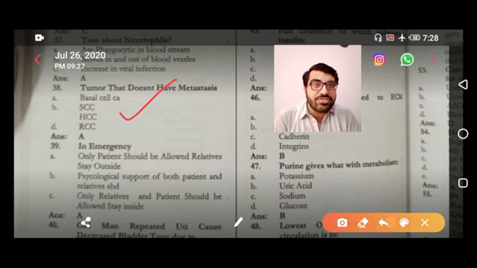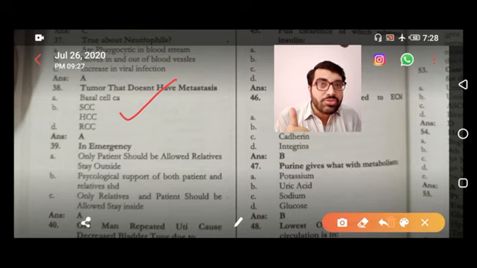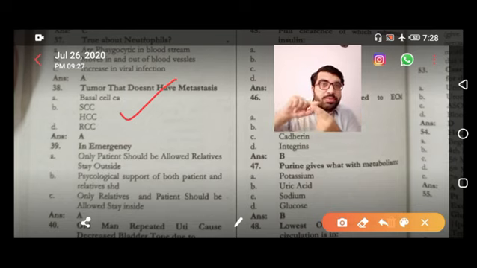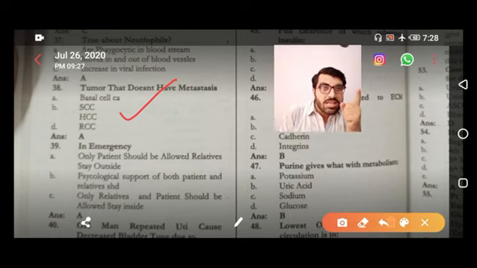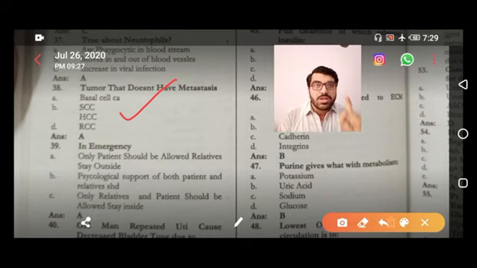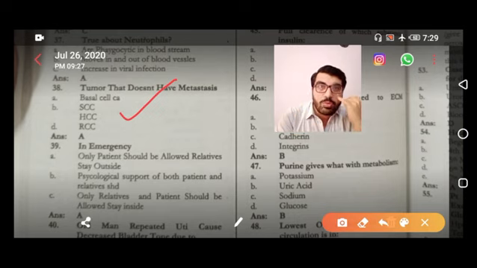Tumor that does not have mets is basically basal cell carcinoma. Another tumor having no mets usually is ameloblastoma, that is of the jaw. These two MCQs must be kept in mind because they are coming repeatedly. If the question asks which of the following is a locally malignant tumor, locally malignant means they locally erode the tissue but do not metastasize to the other organs. So the two examples are basal cell carcinoma and ameloblastoma.